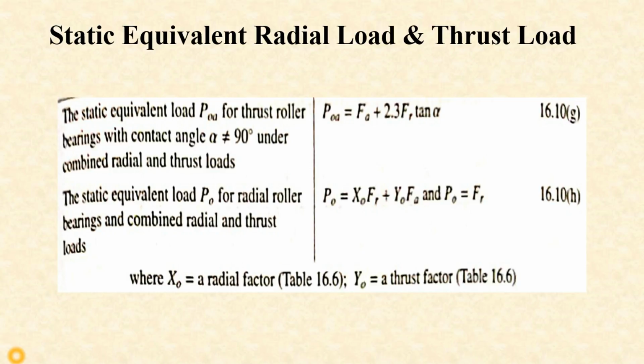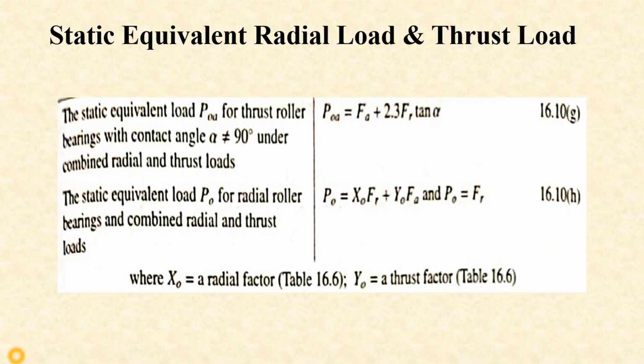The static equivalent radial load is the combination of both the loads, or it can be specifically radial or axial load only.